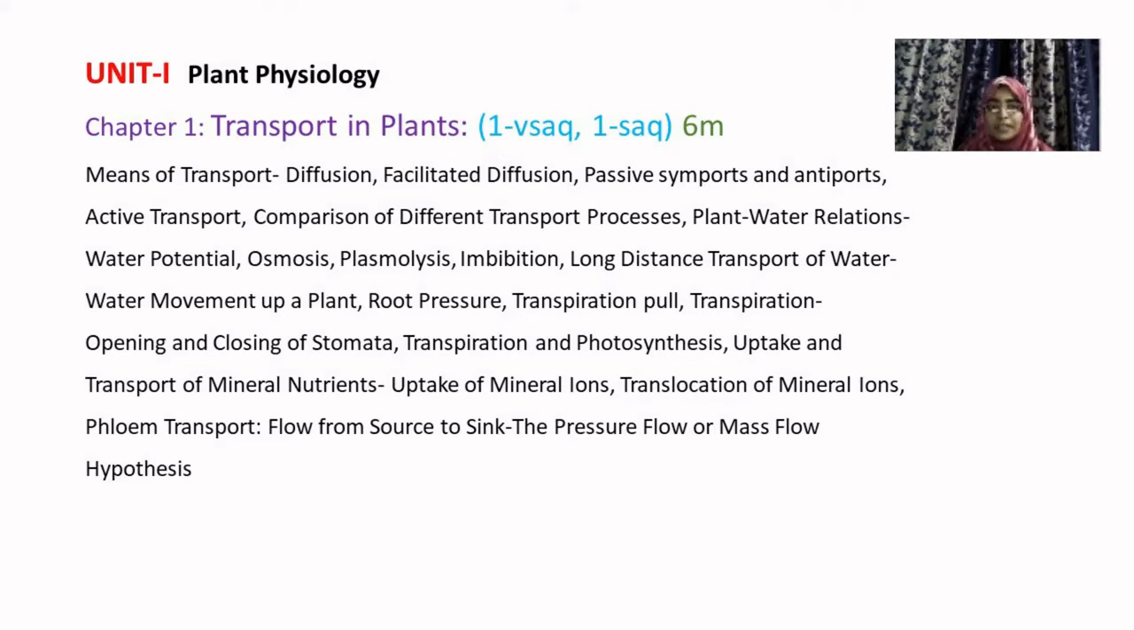In this chapter, you will briefly study the means of transportation, that is, the carriers or vehicles. Usually we go from one place to another through a vehicle, especially for a long distance. Similarly, in plants, for the transportation of certain chemicals, molecules, water and minerals, you require certain transport mechanisms. Those are diffusion, facilitated diffusion, and active transport, including symports and antiports. All these act as means of transport in plants.